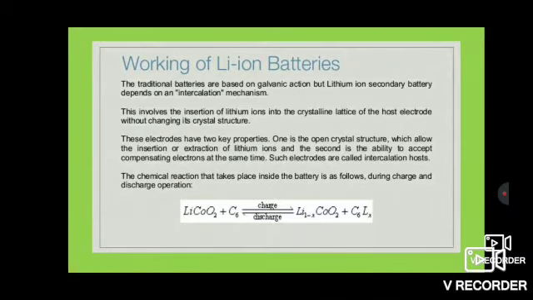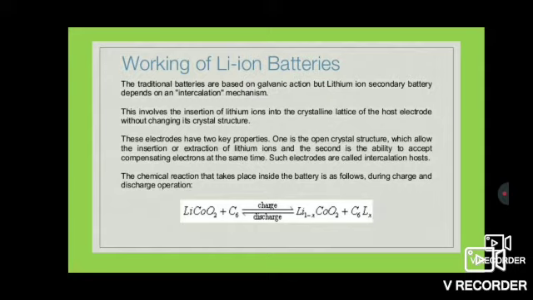The traditional batteries are based on galvanic action, but lithium ion secondary battery depends on intercalation mechanism. This involves the insertion of lithium ions into the crystalline lattice of the host electrode without changing its crystal structure. These electrodes have two key properties. One is the open crystal structure, which allows the insertion or extraction of lithium ions, and the second is the ability to accept compensating electrons at the same time. Such electrodes are called intercalation host.